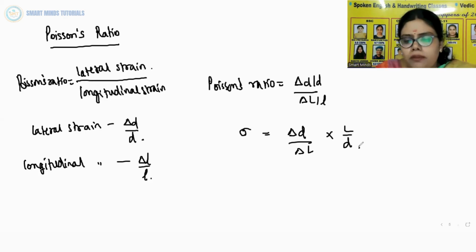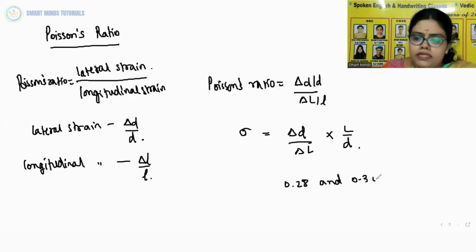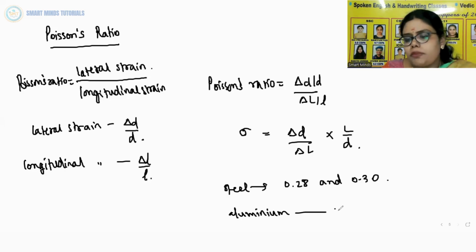It is a pure number and it has no dimensions or units, and its value depends only on the nature of the material. For steel, the value is between 0.28 and 0.30. And for aluminium alloys, it is about 0.33.